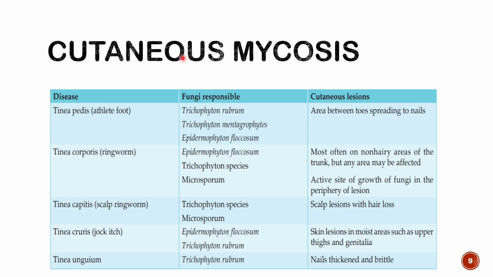All right. So the example of cutaneous mycosis is tinea. Three fungal species lead to cutaneous infection. They are known as dermatophytes. So the examples are Trichophyton, Epidermophyton, and Microsporum. These three species are the dermatophytes, and they can lead to particular disease development based on the affected area.